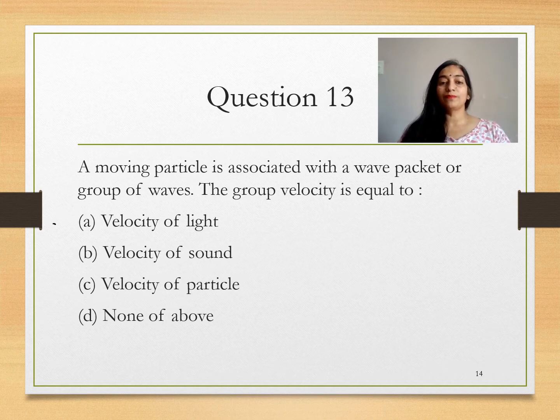So velocity of particle. If wave packet moved with the velocity of light, then it is a contradiction with theory of relativity. As we all know, no material particle can move equal to or greater than velocity of light. So velocity of light is not an option. So velocity of particle. Wave packet moves with velocity of particle because it's associated with particle.